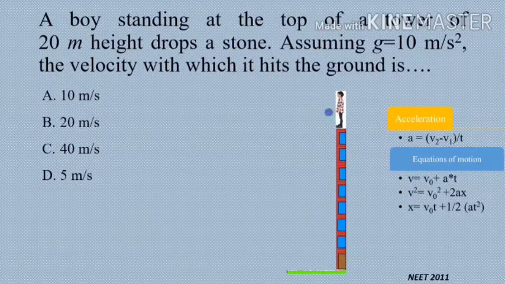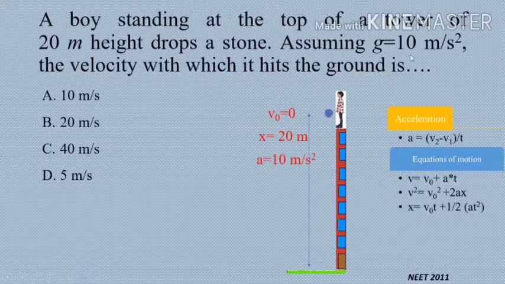Assuming g equal to 10 meter per second square, the velocity with which it hits the ground is, that means from the statement we know initial velocity is 0, the height of the tower is 20 meters, and acceleration due to gravity a equal to 10 meter per second square. And we need to find out what is the velocity when the ball reaches the ground.